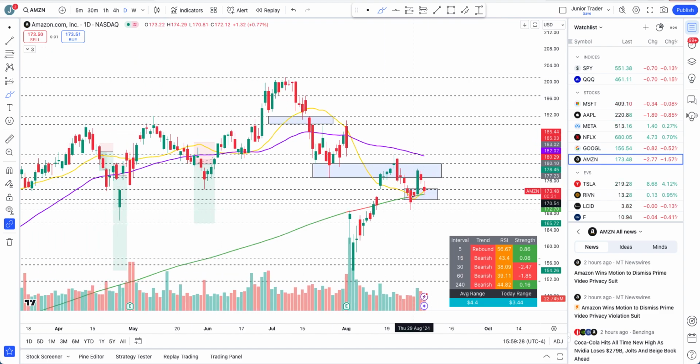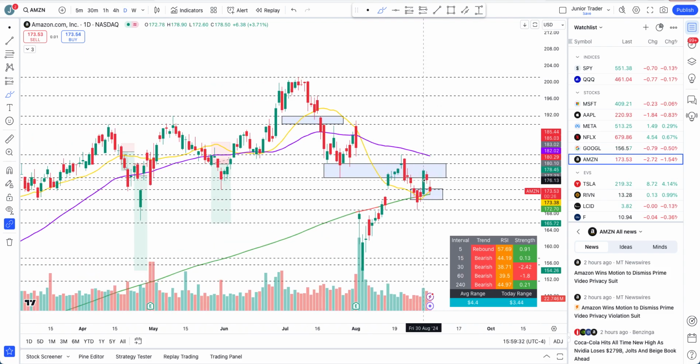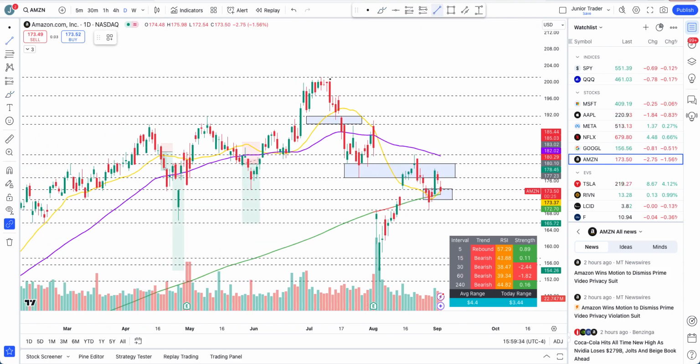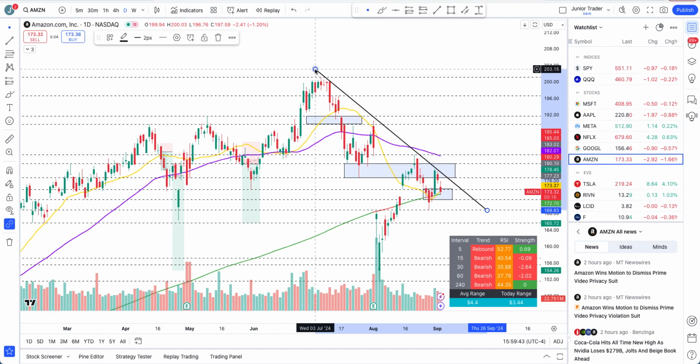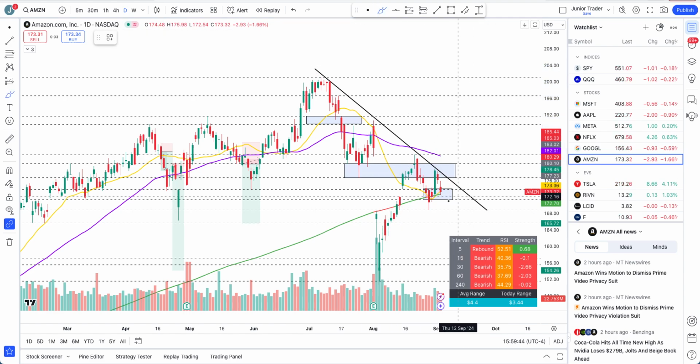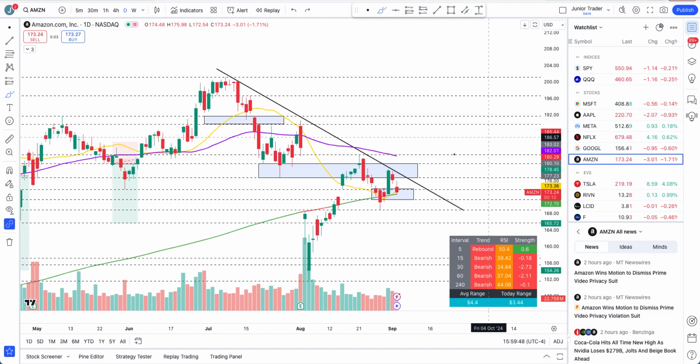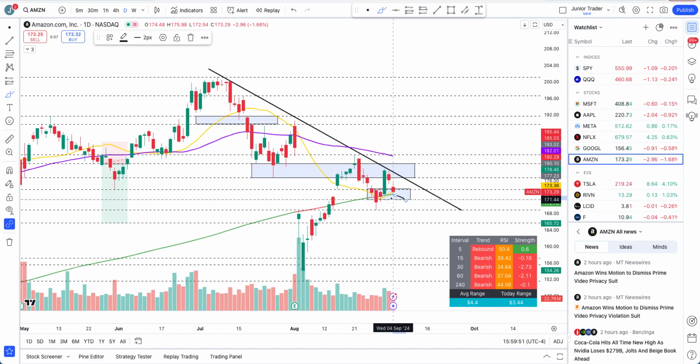So again, anytime we lose 200 days moving average, there's a problem, and seems like the problem may persist and continue. I'm not sure how well off this trend line is, but yeah, there is this trend line you can also follow. So Amazon is still rejecting this trend line. If anyhow Amazon can hold 200 days moving average and then zigzag and get out of this trend line, then a big move can happen. Otherwise, if we lose 200 days moving average, just expect a downside. Structure is still remaining in the downtrend though. I just showed you that.